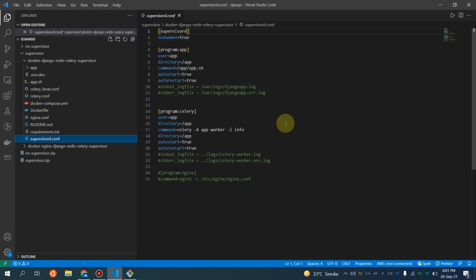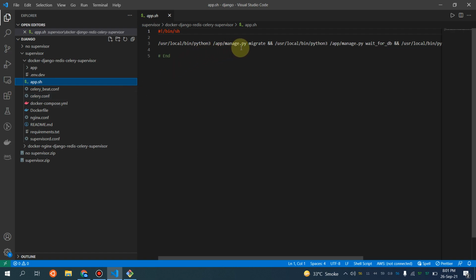If you see the supervisor configuration, supervisor is not going to run as a daemon, and the program is going to be app. I'm using this particular app.sh shell script, and in this app.sh script I will be using my commands. Let me show you that command. These are the commands with regard to python3 manage.py migrate and all those. It is going to wait for the database, and it is going to run our server on port 8000.